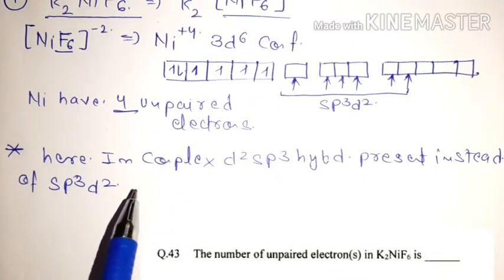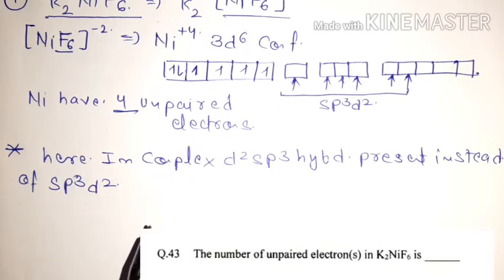Because of this it increases the energy gap between your t2g and eg orbitals, and that's why first pairing will occur, then after that electrons will enter your empty d orbitals.